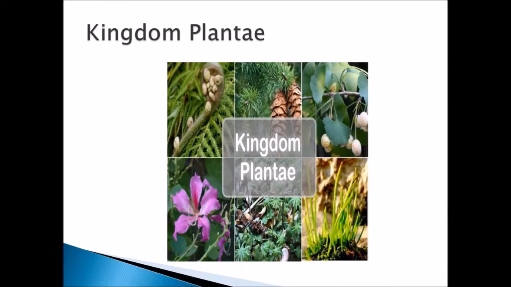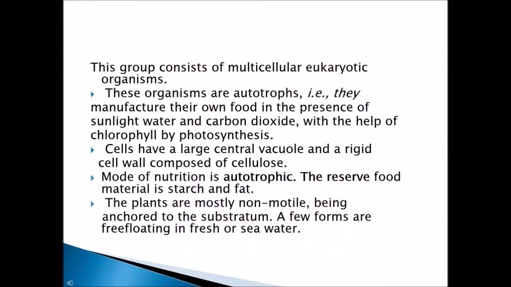All the plants on the earth will come under this kingdom Plantae. So all the multicellular green plants and some advanced forms of algae will be included under this kingdom. This group consists of multicellular eukaryotic organisms. Multicellular eukaryotic means many-celled organisms with well developed cell organelles. Such organisms are only present in the plant kingdom.